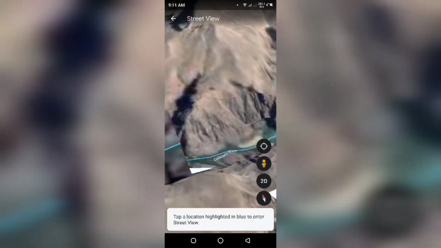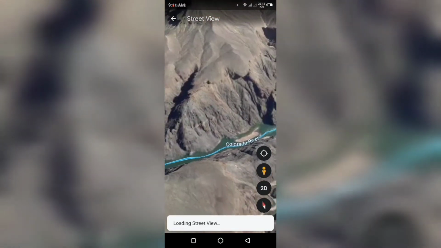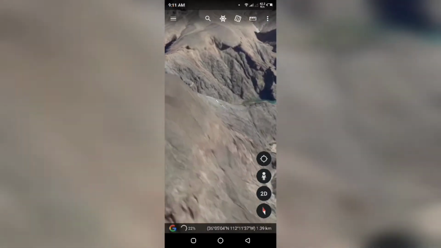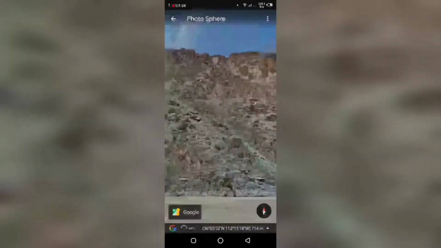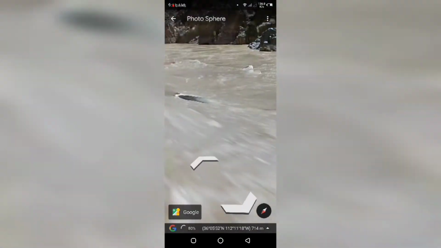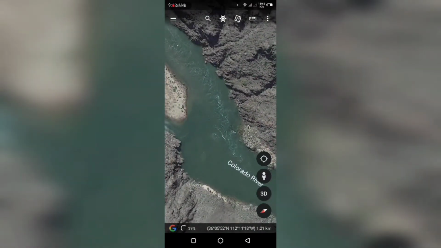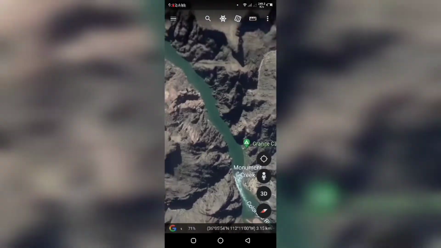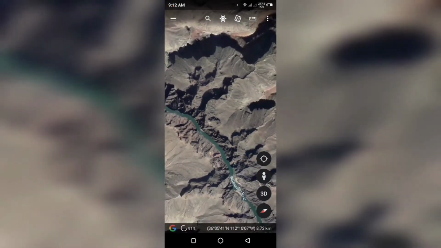So I am going to click on this blue line for getting the street views. You can see the beautiful 3D views as well from Google Earth. Now we are right now in Grand Canyon. You can see, friends, it's the Colorado River which runs through the Grand Canyon. The Colorado River is almost 2,334 kilometers long.